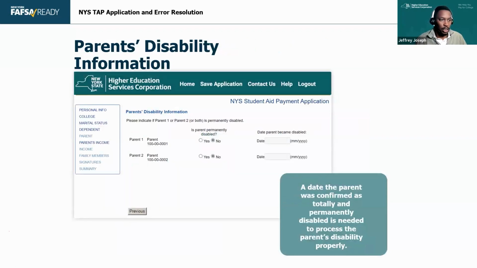Now, if the student's parents are disabled, they should put the disability date and whether they're permanently or totally disabled. For these students, if their parents are disabled, we will be able to remove any income that parent has. If they have social security disability, we can take that income right off the TAP application and it will not count towards their TAP application income. All right, we just need documentation for that.